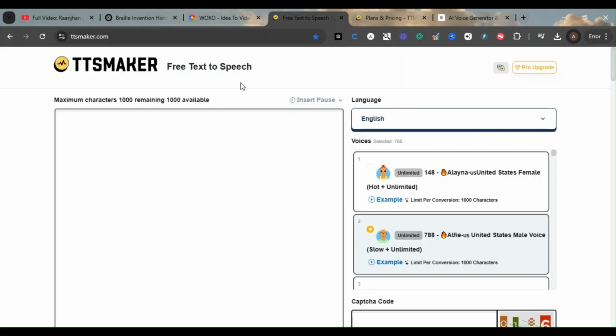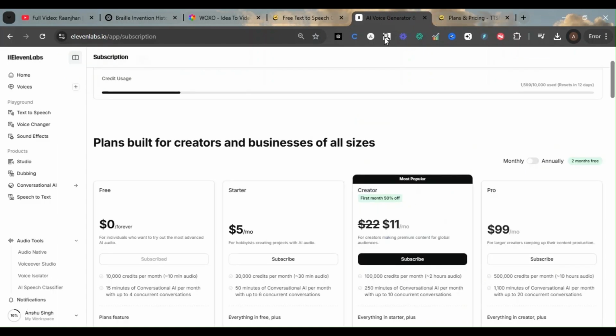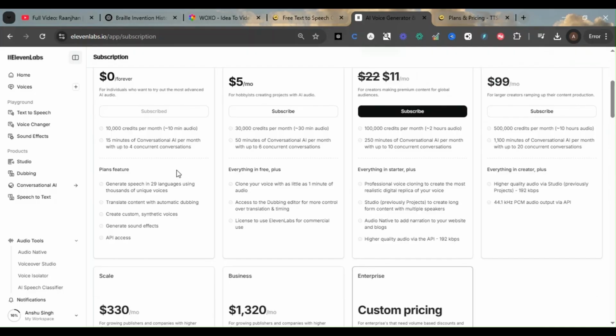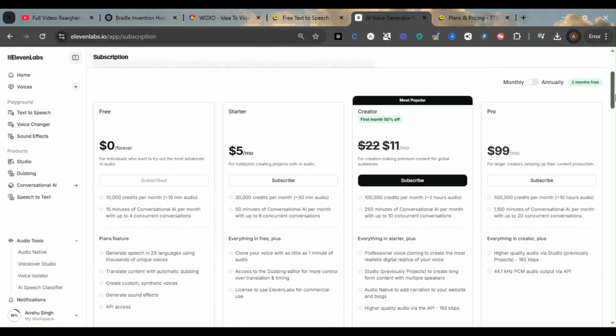If you compare this with 11 Labs, on the right hand side we see 11 Labs, and if we see the pricing first, this is free. For 11 Labs, this is free, but in terms of what, you will get 10,000 credits per month. That simply means you can create a 10-minute audio, or maybe 15 minutes of conversational AI per month with up to 4 concurrent conversations, but that is free, right?